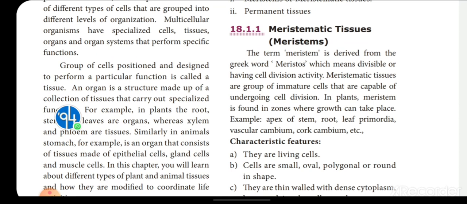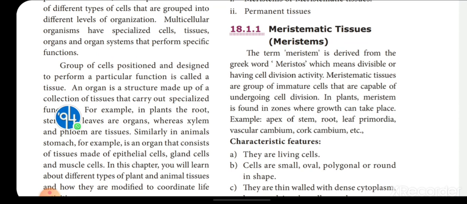Actually it is immature since it is present in the tender region of the plants. It is immature in nature, and it has the capability to undergo cell division. So these are the two main characters: one is that it is immature, and the other is that it undergoes cell division. In plants, meristems are found in zones where growth can take place. Where in plants is meristem found? In the zones where meristematic cells are present, where growth can take place.